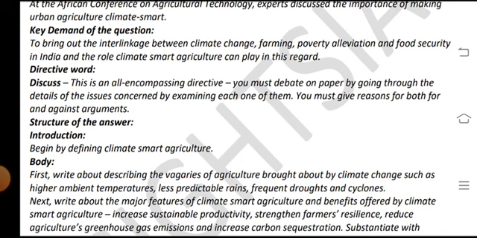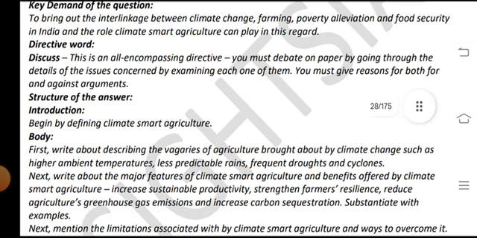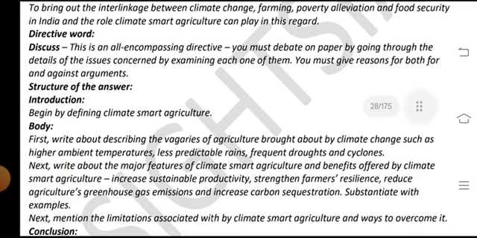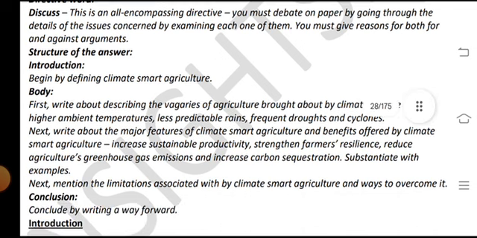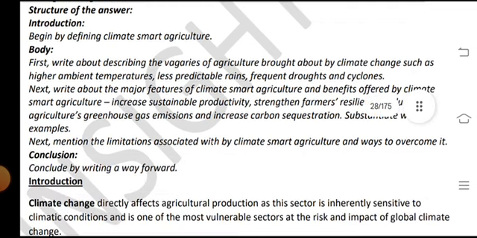Discuss. This is an all-encompassing directive. You must debate on paper by going through the details of the issues and concerns, examining each one of them. You must give reasons for both for and against arguments. Structure of the answer: Introduction begin by the definition of climate smart agriculture.